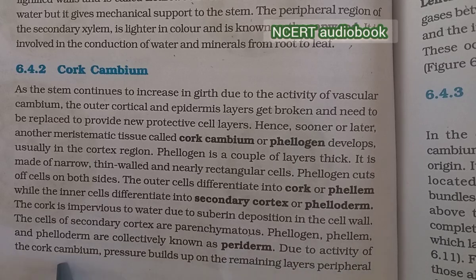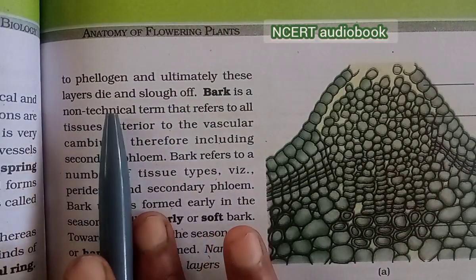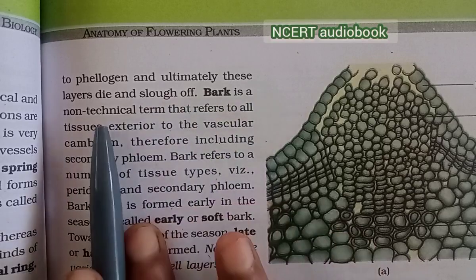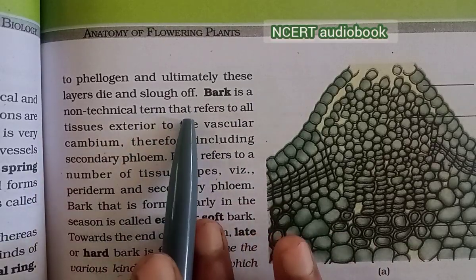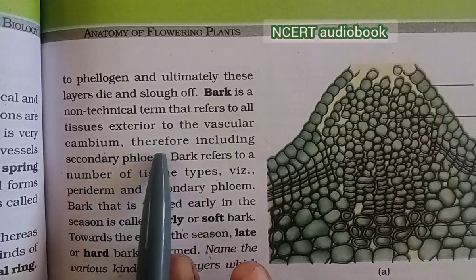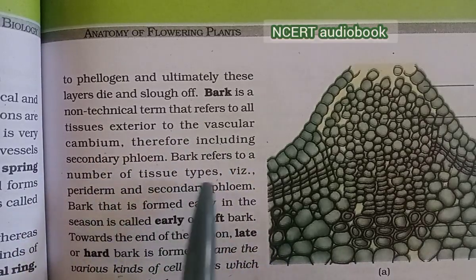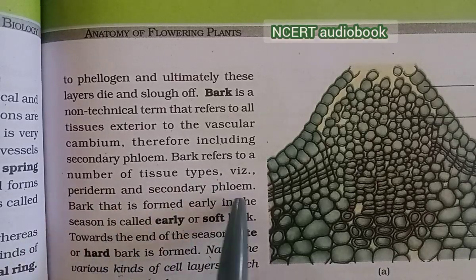Due to the activity of the cork cambium, pressure builds up on the remaining layers peripheral to phellogen, and ultimately these layers die and slough off. Bark is the non-technical term that refers to all the tissues exterior to the vascular cambium. Therefore, including the secondary phloem, bark refers to a number of tissue types, periderm and secondary phloem.